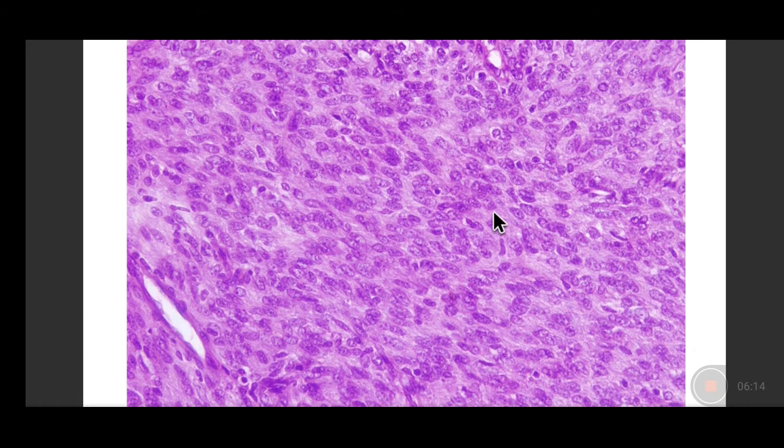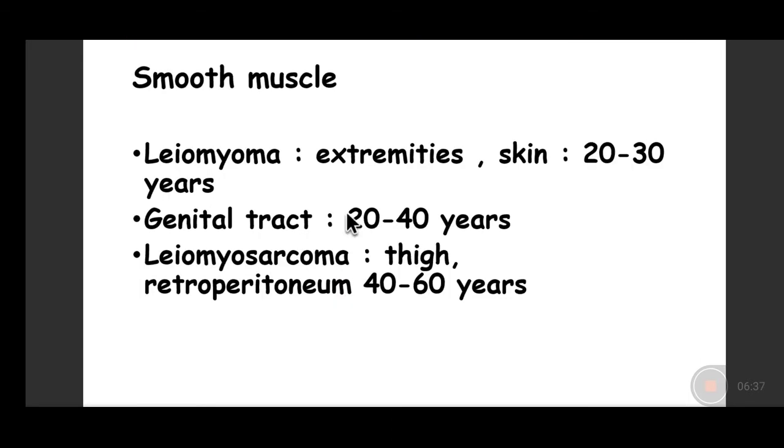Here the collagen is much less, the cells are more proliferating, and one can see a little anisonucleosis. So there is variation in the nuclear shape and size also. Pleomorphism is also there, right? And one can see a few mitoses occurring in these nuclei. So this is a condition called fibrosarcoma. Fine. So benign is a fibroma, malignant is a fibrosarcoma.